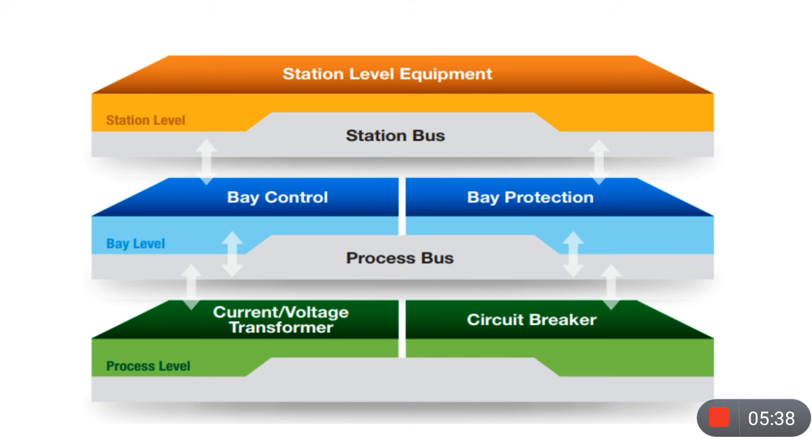Then the third level is station level. Actually, the SCADA, Supervisory Control and Data Acquisition System, is present in this level. It is a computer system that monitors and controls a process. It performs all the functions that were not completed at the bay level. It stores the alarm list, event list, etc.